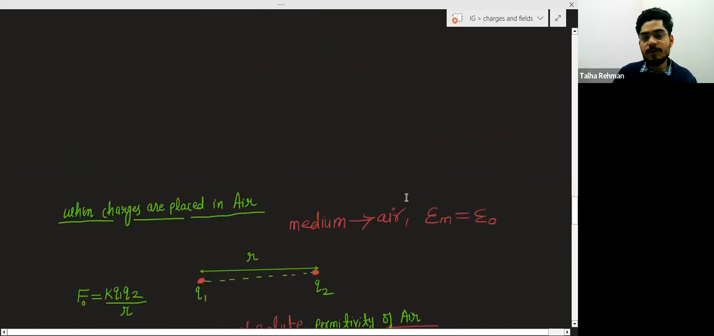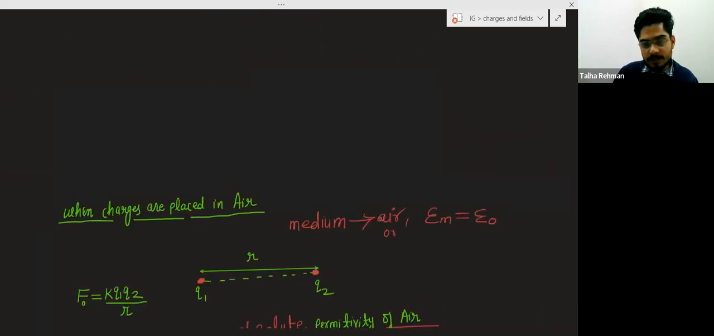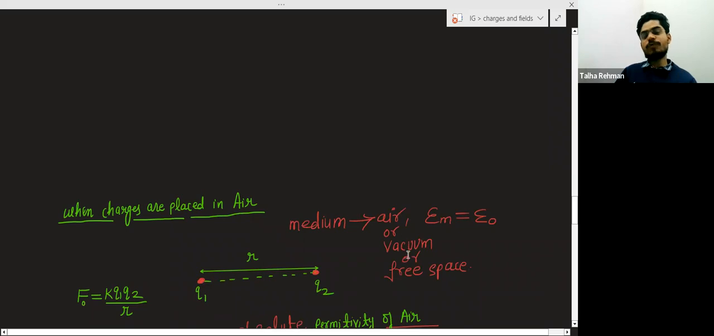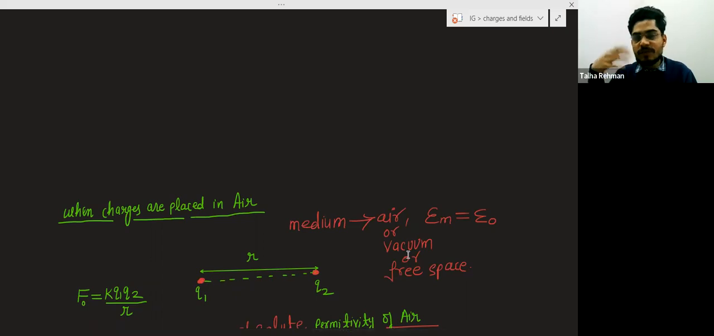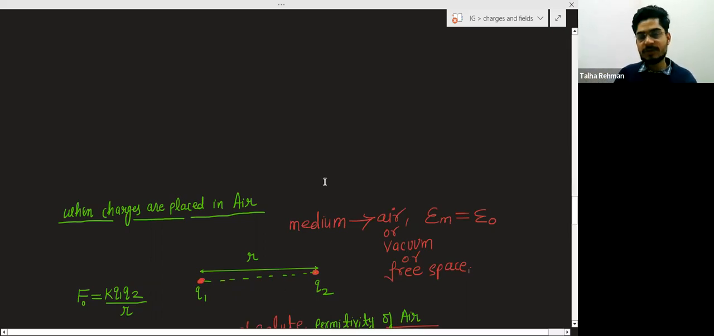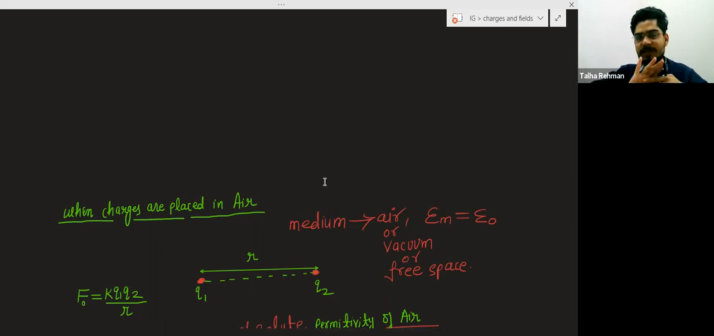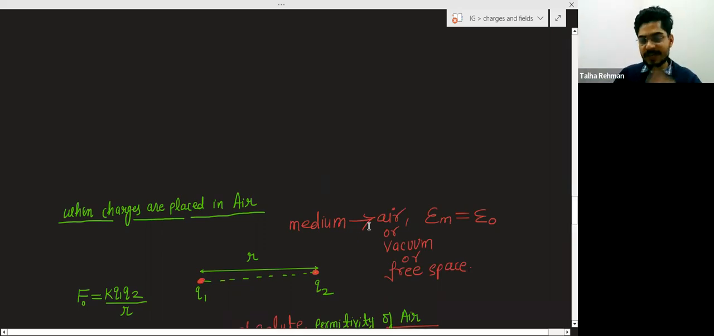So you can write this value for air, or for vacuum, or for free space. Vacuum or free space, same thing. We consider the air around us, and the effect of the air on the electrostatic force we consider as 0. We assume there is no effect of the air on the electrostatic force due to the charges. That is why we are saying vacuum, and that is why we are saying free space.